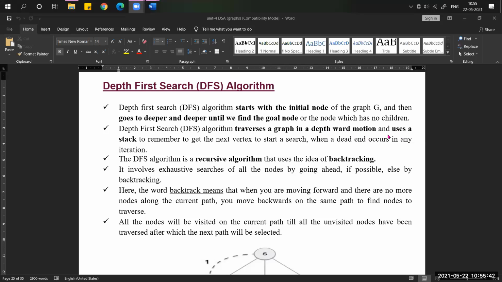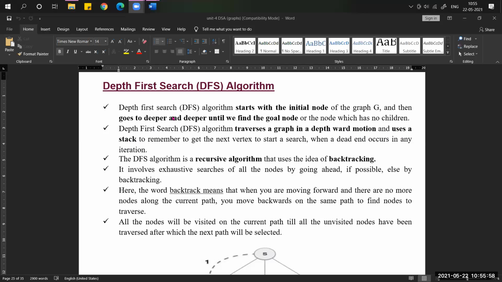Here, depthward motion. In BFS we are using the data structure queue, but in DFS we are using the stack data structure. Why?